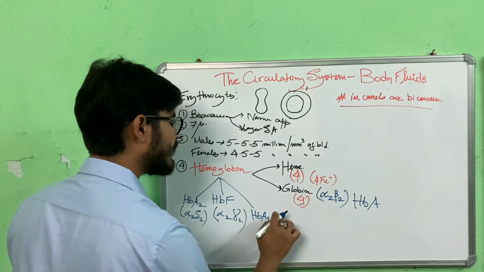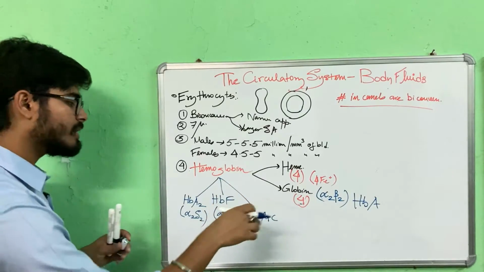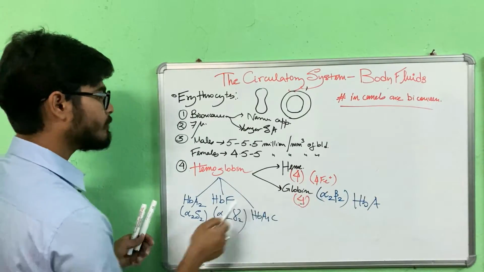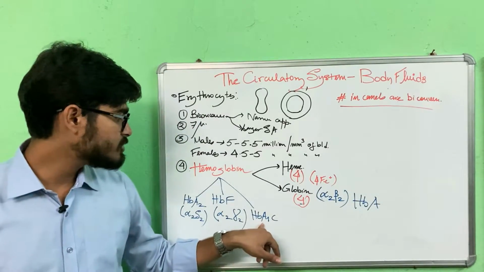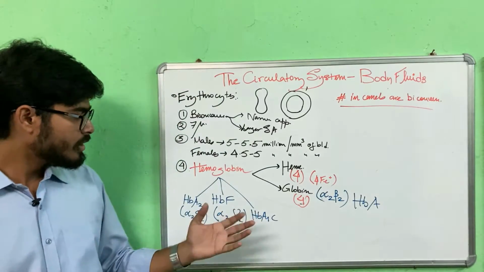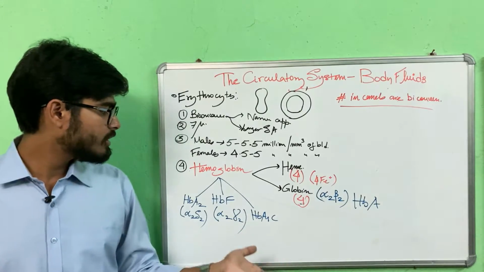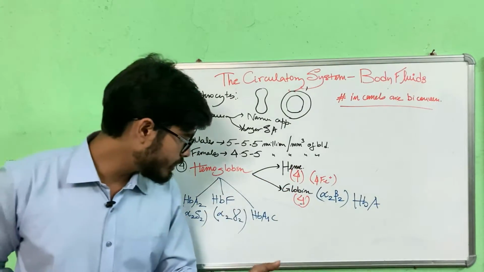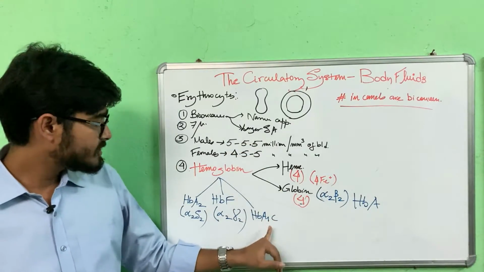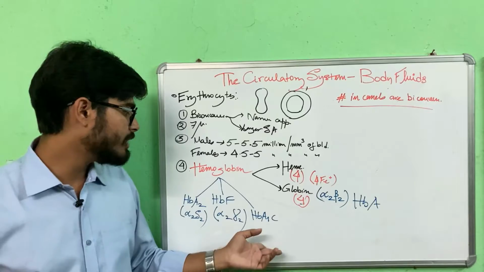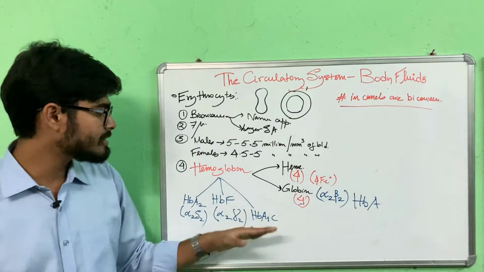Next we have HbA1c. This is a glycated hemoglobin. Here, glucose is non-enzymatically attached to the hemoglobin. Now how does it help? It's of great clinical importance. When someone has diabetes mellitus, the blood sugar level rises in his or her blood. That excess blood sugar starts to get attached to this hemoglobin chain, non-enzymatically, but it happens in due course of longer periods of time. So it takes some time.